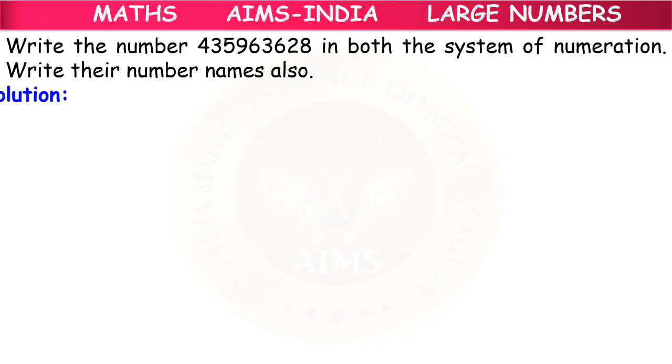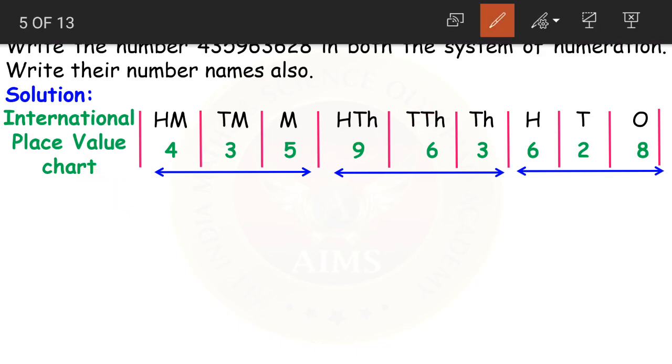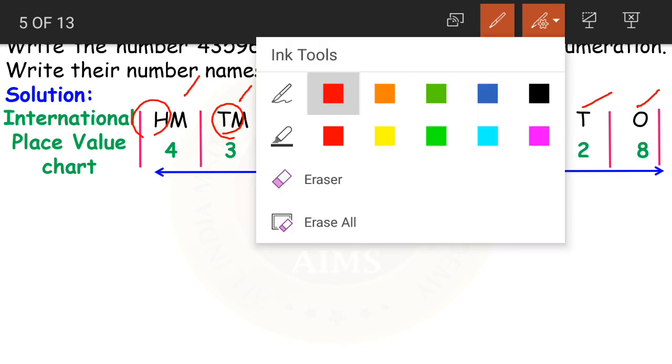Next we learn how to write the same number. We have a number here. We will write the number in both the systems of numeration. What are the both systems of numeration? They are the Indian and international systems. First, let us write it in the international place value. The first place value in international chart is ones, then we have tens, then hundreds, thousands, 10,000s, 100,000s, millions, 10 millions and 100 millions. See, ones, tens, hundreds, ones, tens, hundreds.